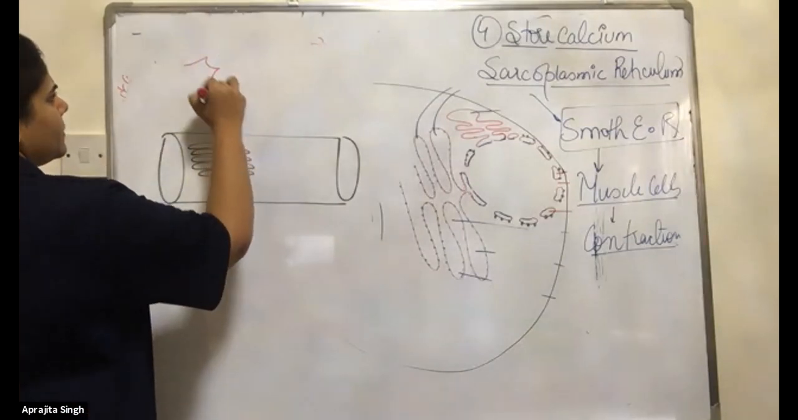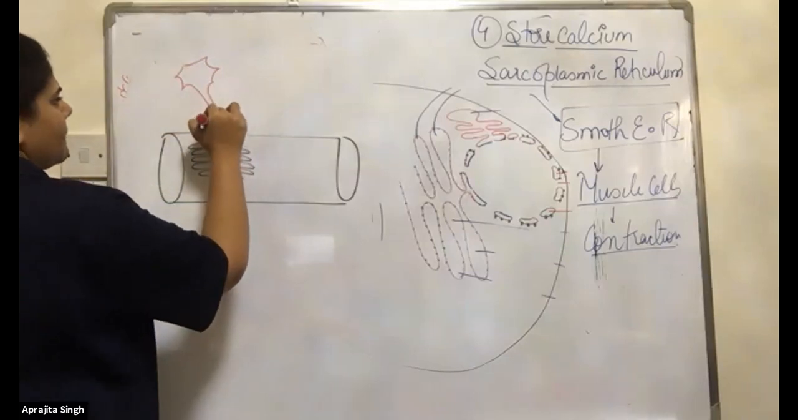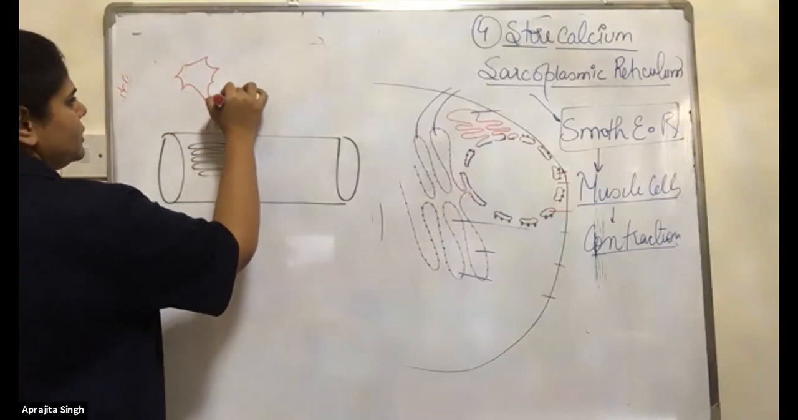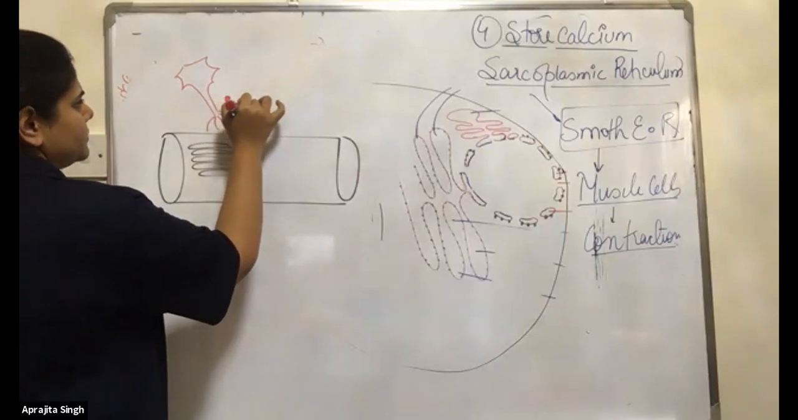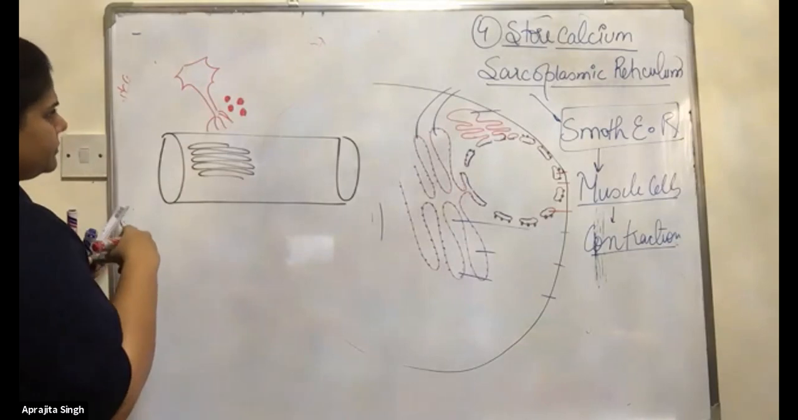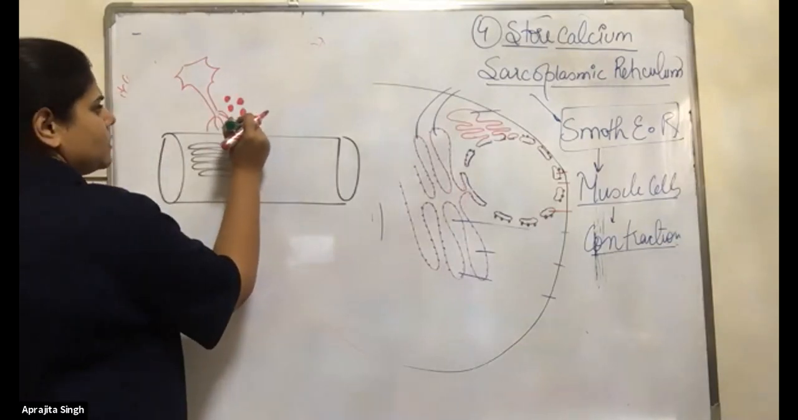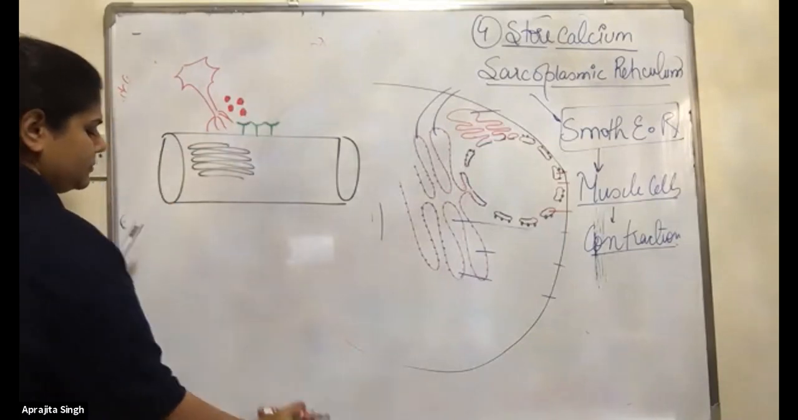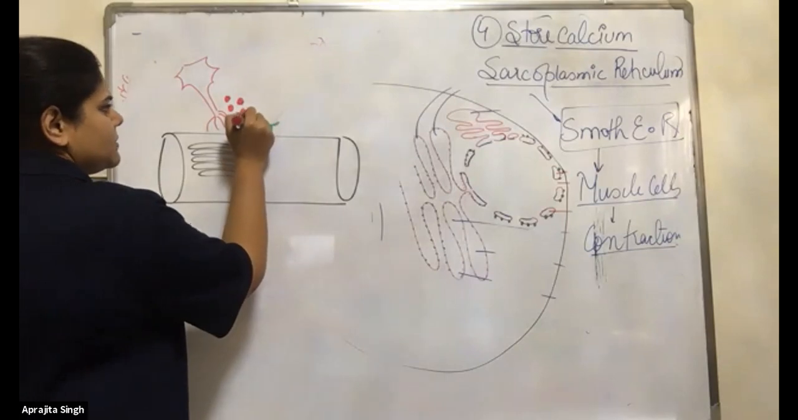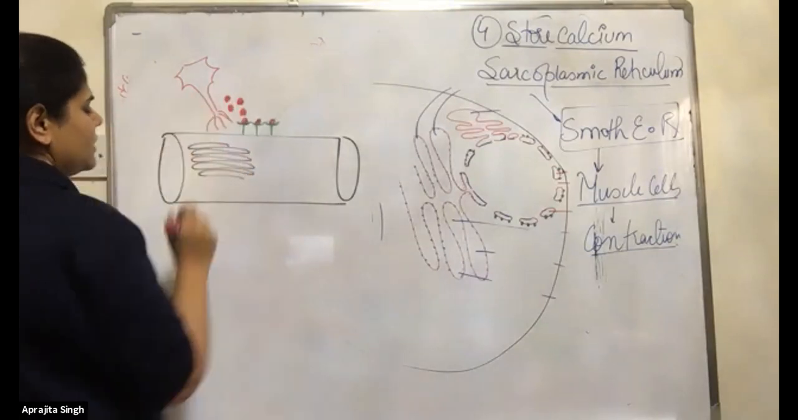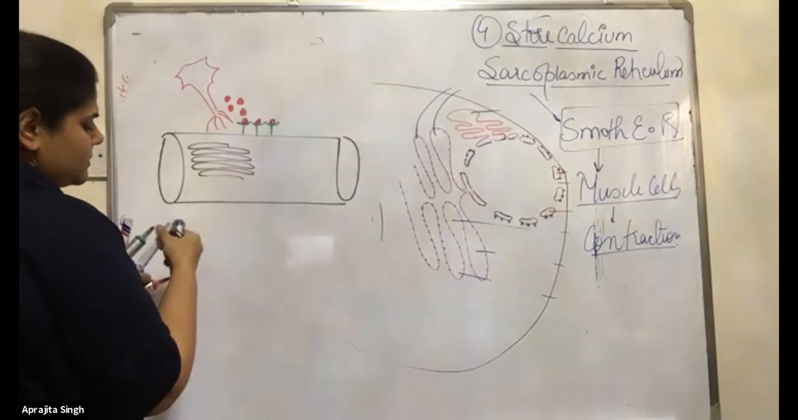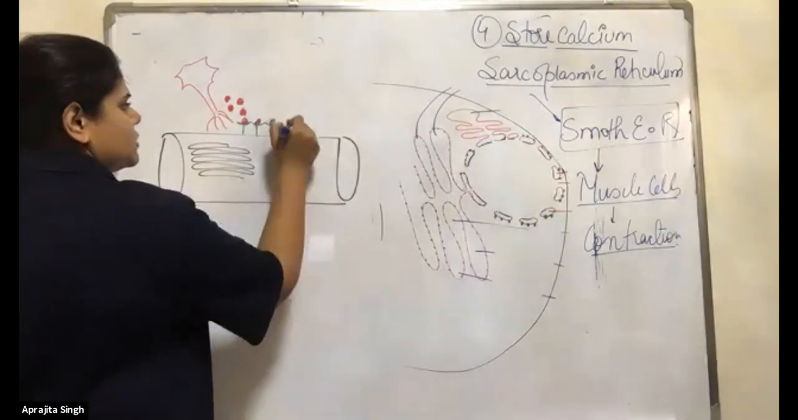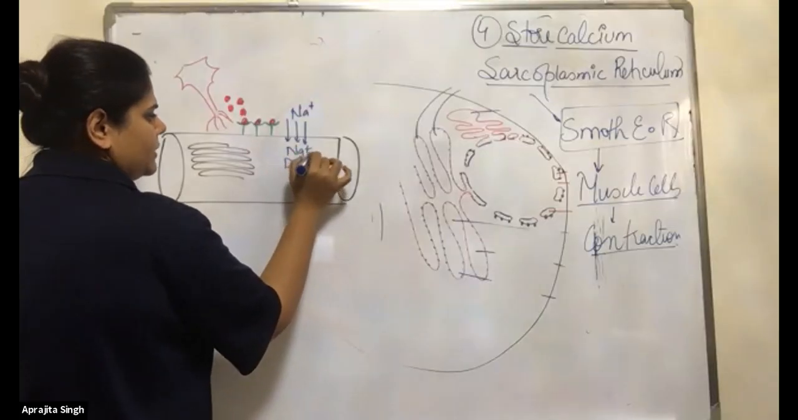Neuron. They will release the neurotransmitters. Receptors are present on the muscle cell. The neurotransmitter will attach itself to the receptors present on the muscle cell. When the neurotransmitter is attached, the sodium will enter inside, and this is known as the depolarization of the muscle cell.